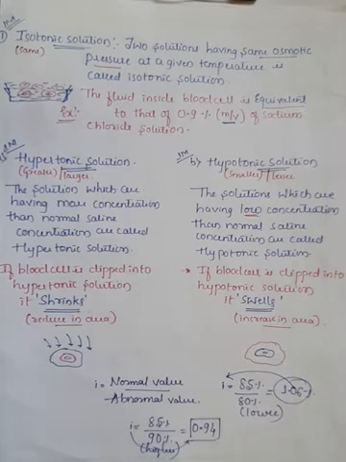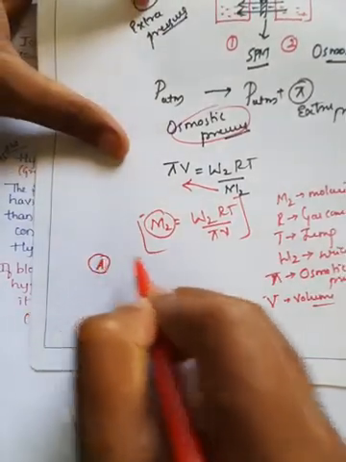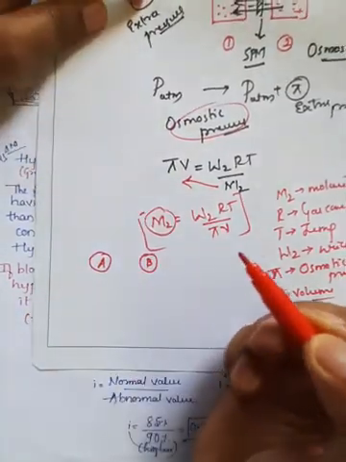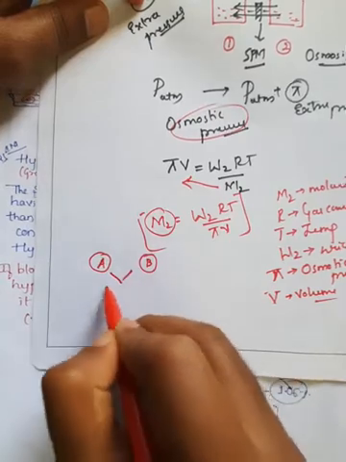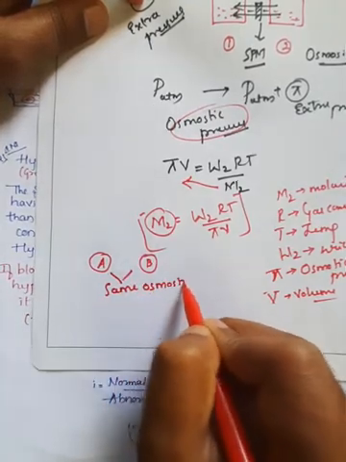The first one is isotonic solutions, right? The solutions having the same osmotic pressure at a given temperature are generally called isotonic solutions. If there are two solutions, say for example A and B, and both have the same osmotic pressure at the same temperature, these are recognized as isotonic solutions. Iso means same.